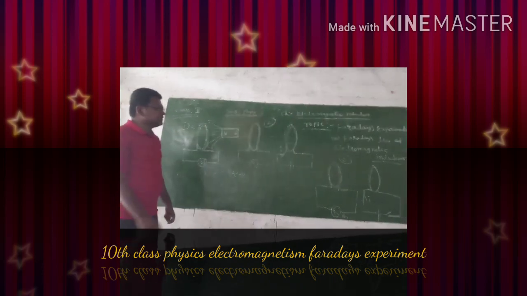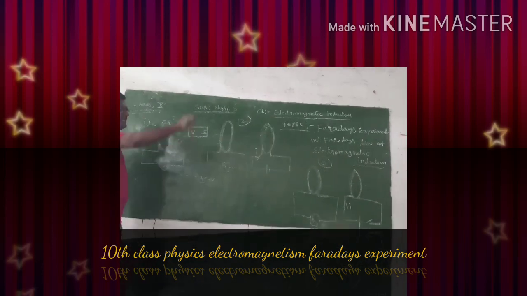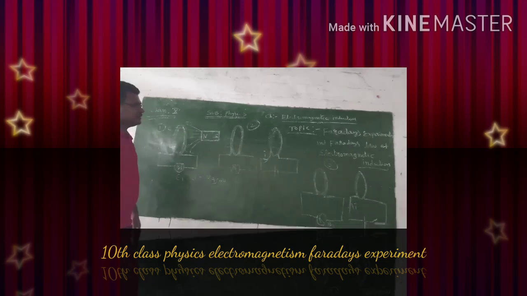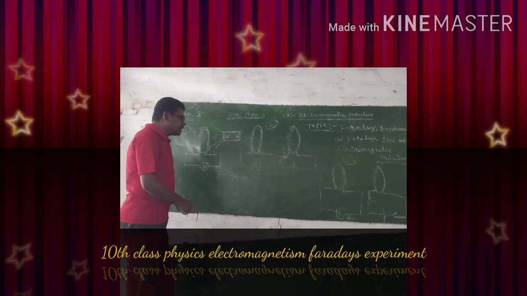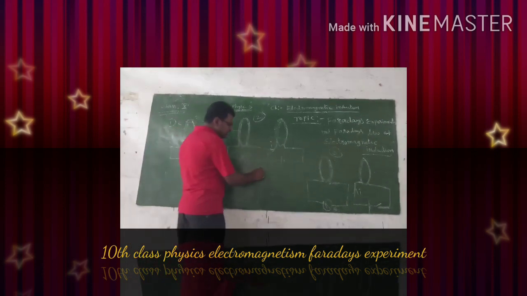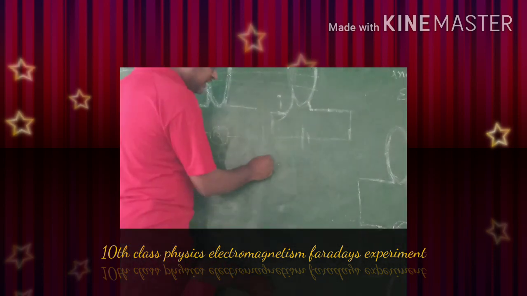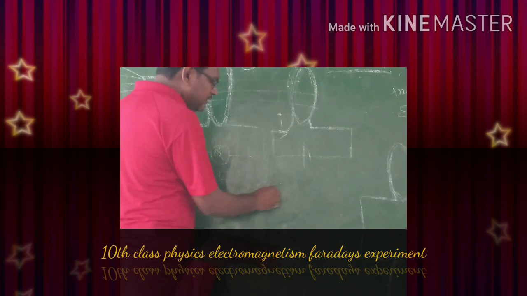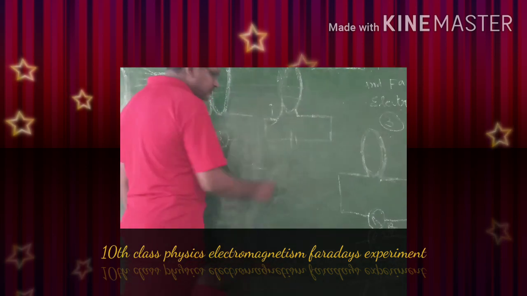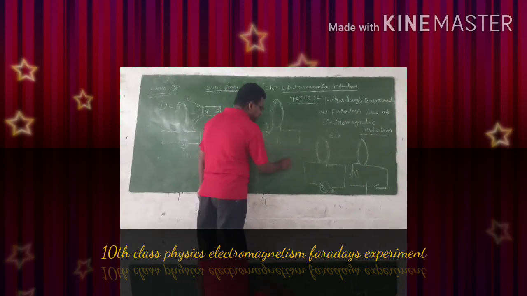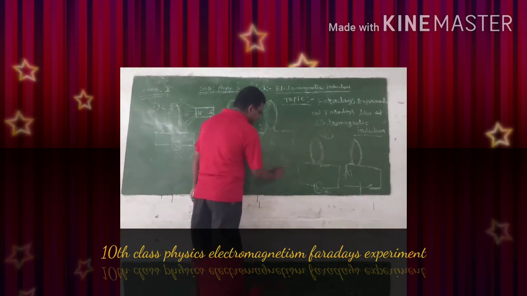And the scientist Faraday derived an expression for the induced EMF. According to him, the induced EMF in a coil is directly proportional to, or is equal to, the rate of change of magnetic flux.